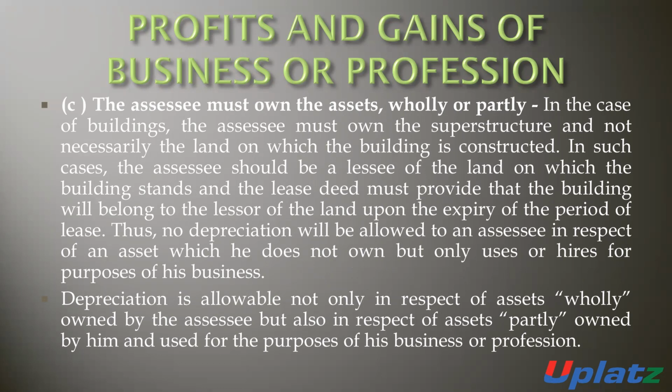Third condition, the assessee must own the asset wholly or partly. The assessee must own the assets wholly or partly if he wants to take the deduction of depreciation. If there is any building, then the assessee must own such building, not on loan, not just land. He should be the owner of such building. If he is the owner, then he will be eligible to take the deduction of depreciation in respect of such building.